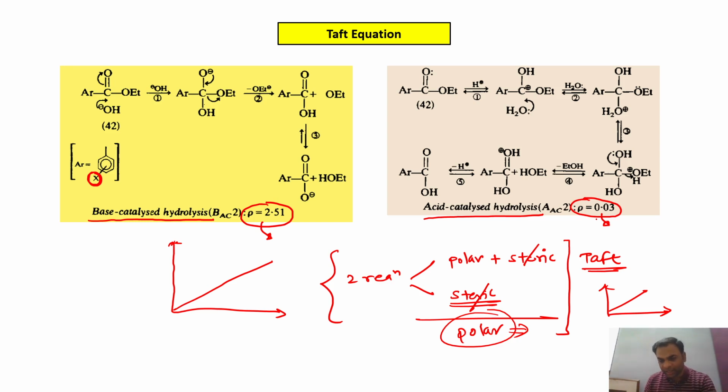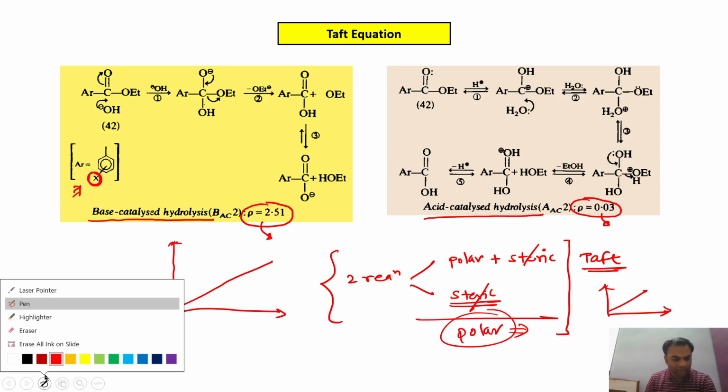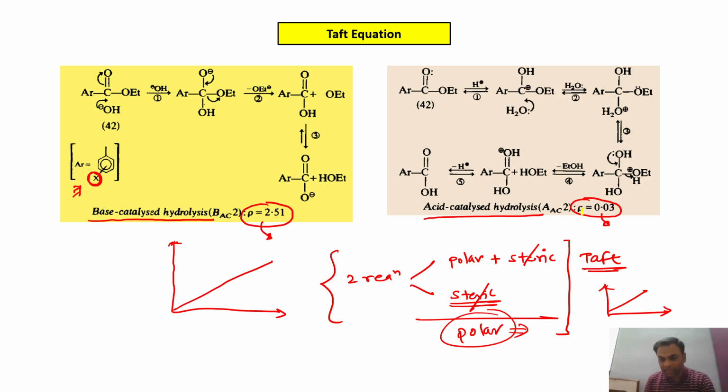The effect of the substituent X in stabilizing the intermediate is negligible, and therefore we have a very small value of reaction constant.